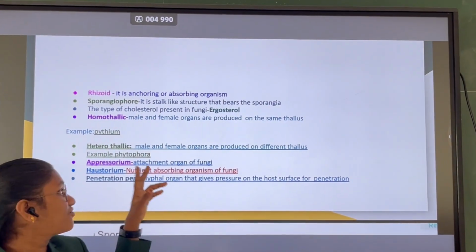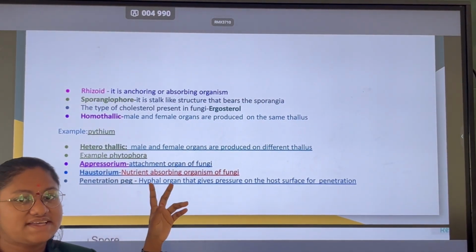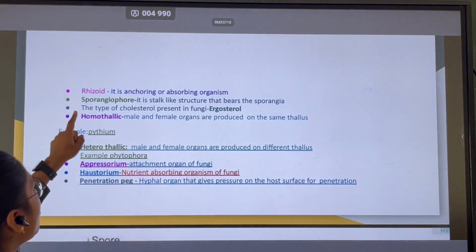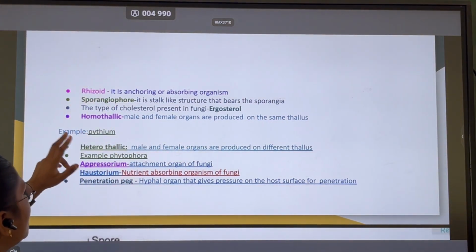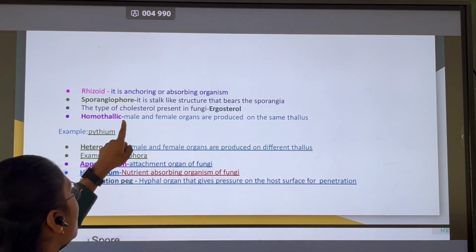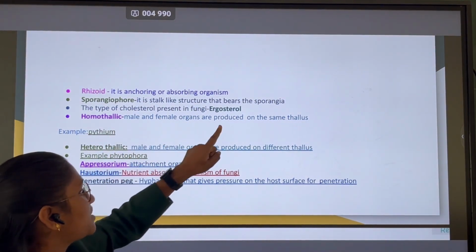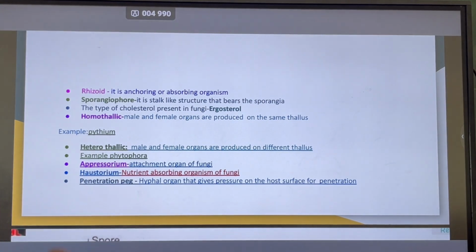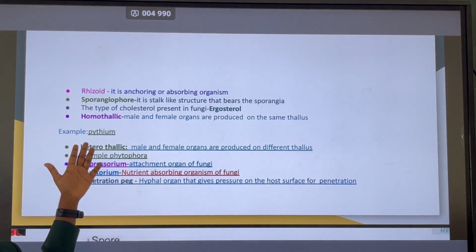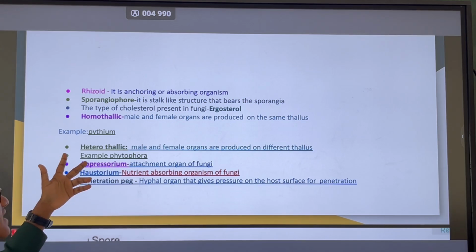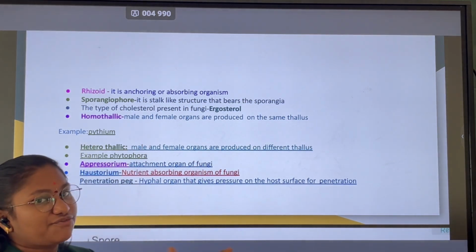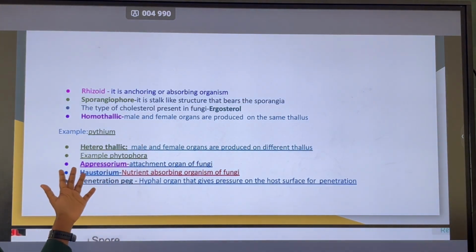The type of sterol present in fungi is ergosterol. There are two types of thallus: if male and female organs are produced on the same thallus, it is homothallic, for example Pythium. If they are produced on different thalli, it is heterothallic, for example Phytophthora.